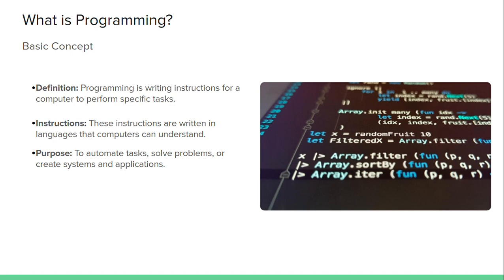What is programming? The basic concept, the definition of programming: programming is writing instructions for a computer to perform a specific task. Programming is giving a set of instructions to your system for some tasks. These instructions are written in a language that the computer can understand. It can be in English, or you can write in Telugu, Hindi, Urdu, Tamil, or any other language. The purpose is to automate tasks, solve problems, and create systems and applications.